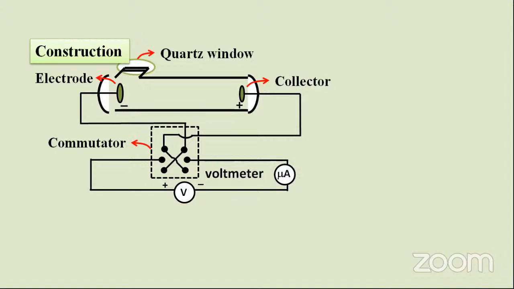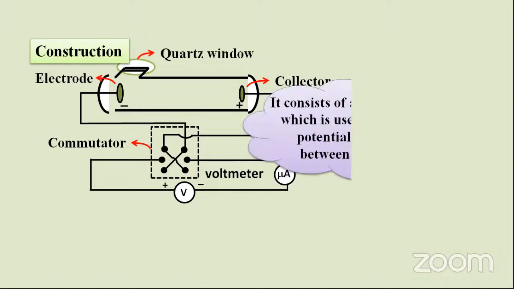Why are we using quartz there? Because it is photosensitive material, and we are using sensitive plates of emitter and collector. Two electrodes we are using here: one electrode for emission and one for the collector. In order to pass the current in different directions, we are using a commutator, and to measure the potential we are using a voltmeter. To measure the current, we can use a microammeter.